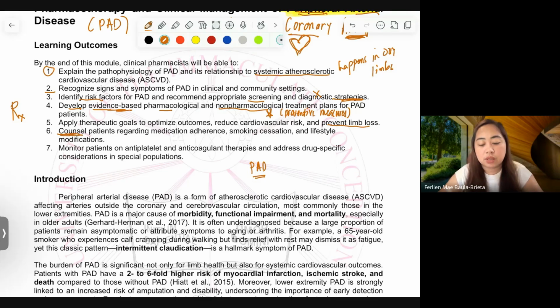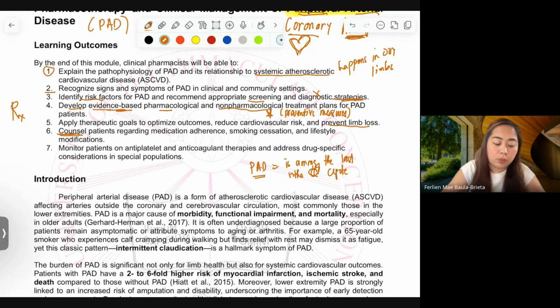Peripheral arterial disease, most of the time, is among the last in the cardio cycle. Most of the time, it starts with essential hypertension, meaning there's no reason at all that the patient is having hypertensive episodes.